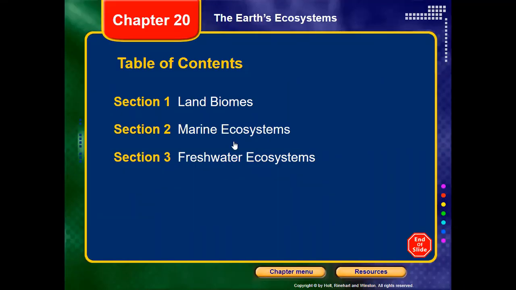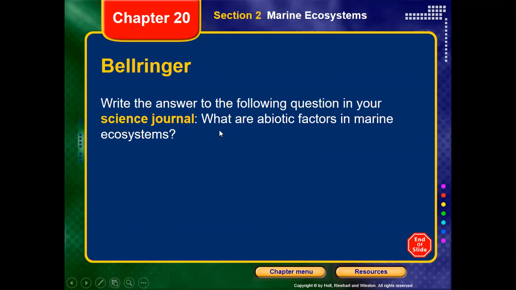Today, inshallah, we're going to start a new section, chapter 20, section 2, the marine ecosystem. So here, once we talk about the marine ecosystem, simply at the beginning, we could know that about 72% of the entire surface of the earth is covered by water. So most of the surface of the earth is covered by water. But this part could be classified into freshwater or marine, or salty water.